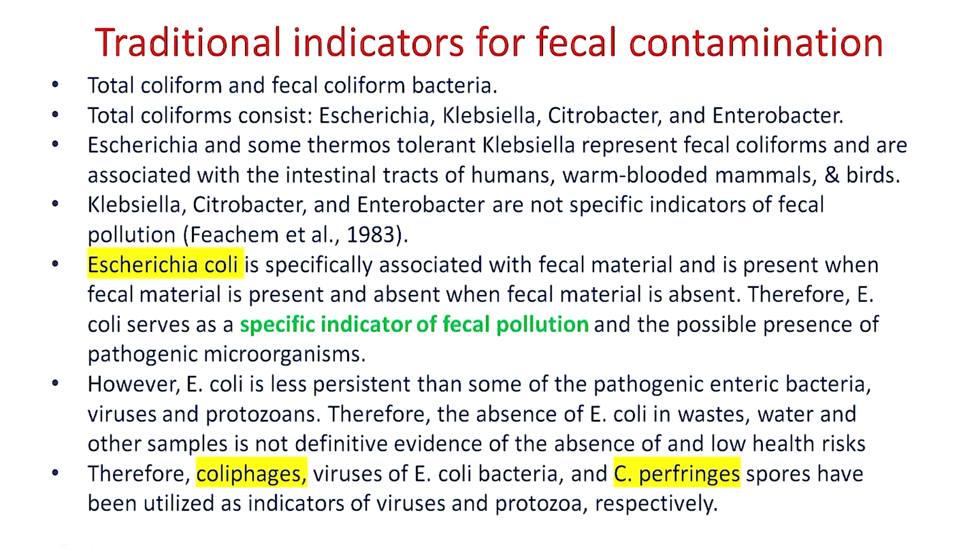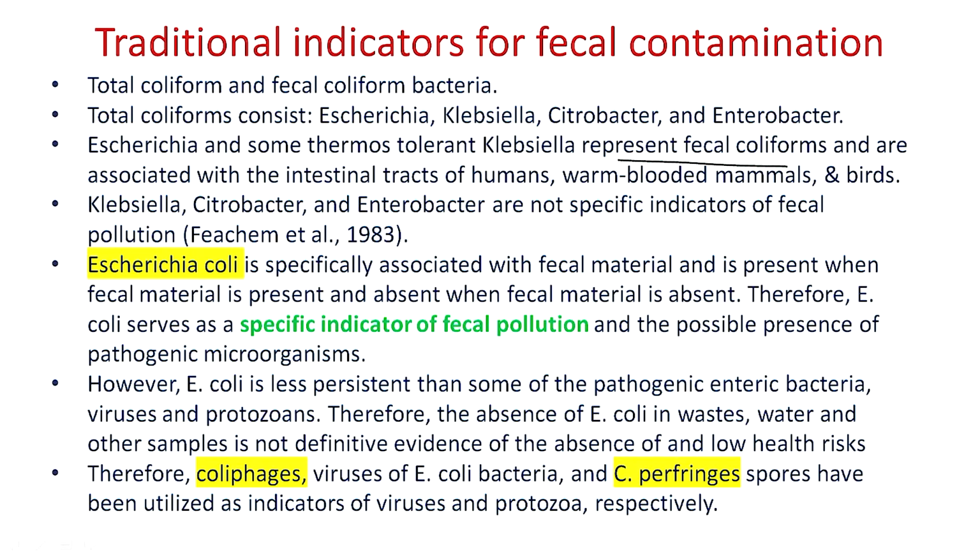So what are the different types of microorganisms and bacteria traditionally used as indicator organisms? They are the total coliform count and fecal coliform bacteria. Total coliform count consists of E. coli, Klebsiella, Citrobacter and Enterobacter. However, E. coli and some of the Klebsiella represent the fecal coliforms and are associated with the intestinal tract of humans, warm-blooded animals and birds.